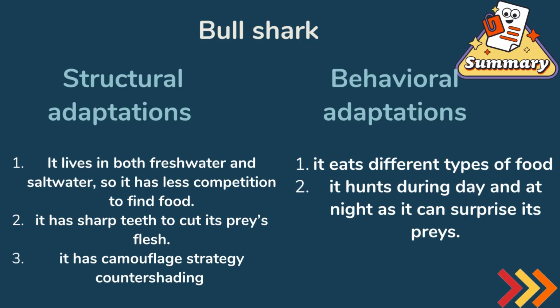So let us summarize the structural and the behavioral adaptations for the bull shark. Structural adaptations, it has three: it lives in both fresh water and salt water, so it has less competition to find food. It has sharp teeth to cut its prey's flesh. It has a camouflage strategy, which is counter shading. And for the behavioral adaptation, it eats different types of food, and it hunts during day and at night, as it can surprise its prey.